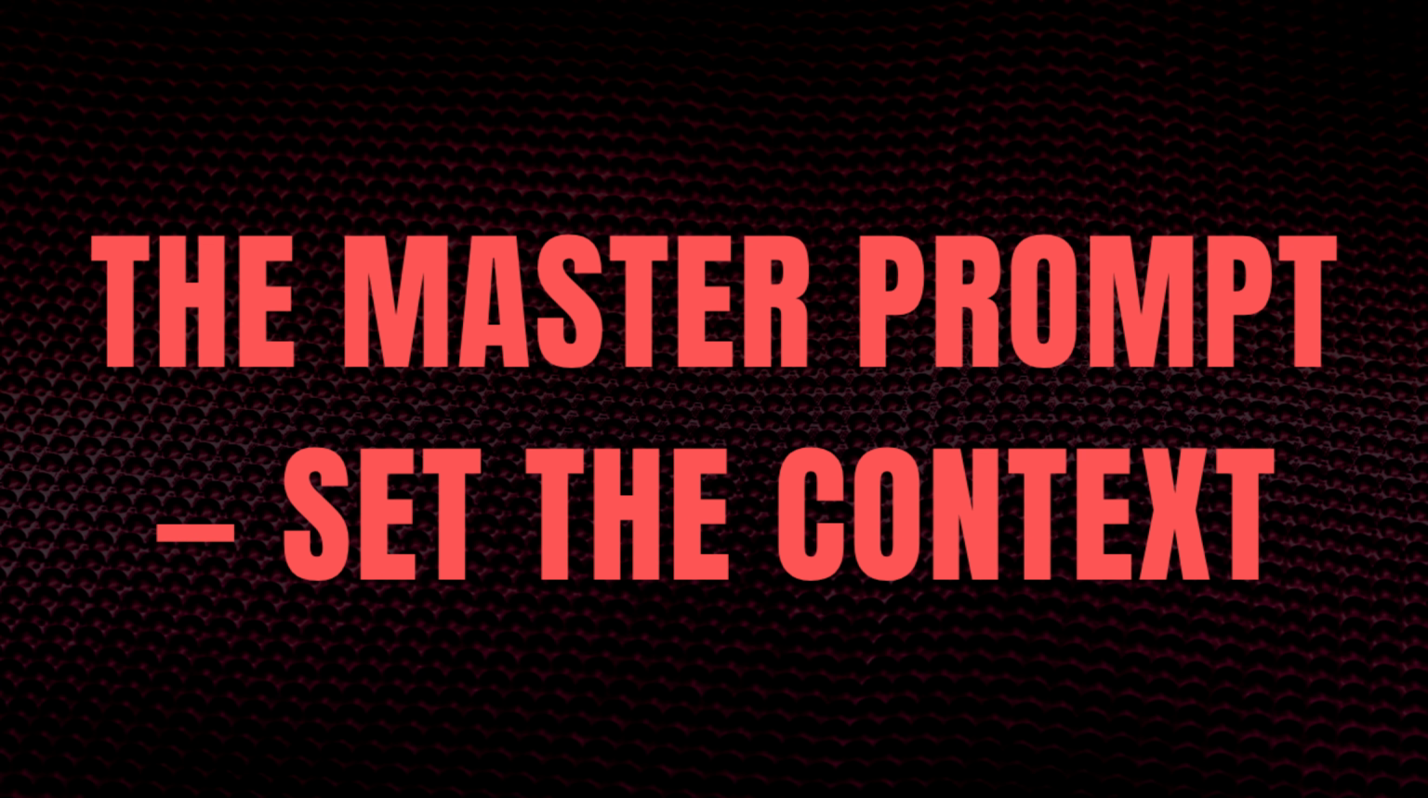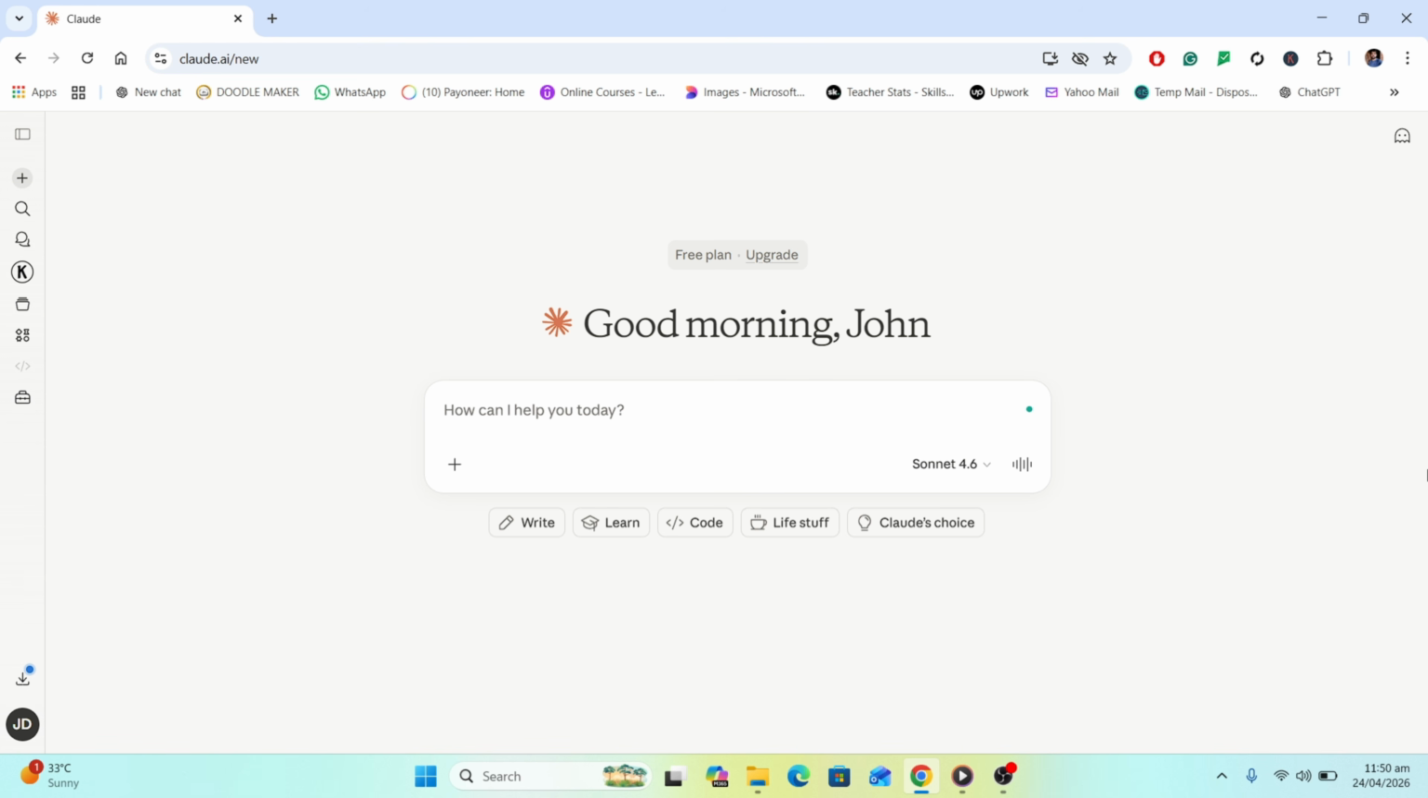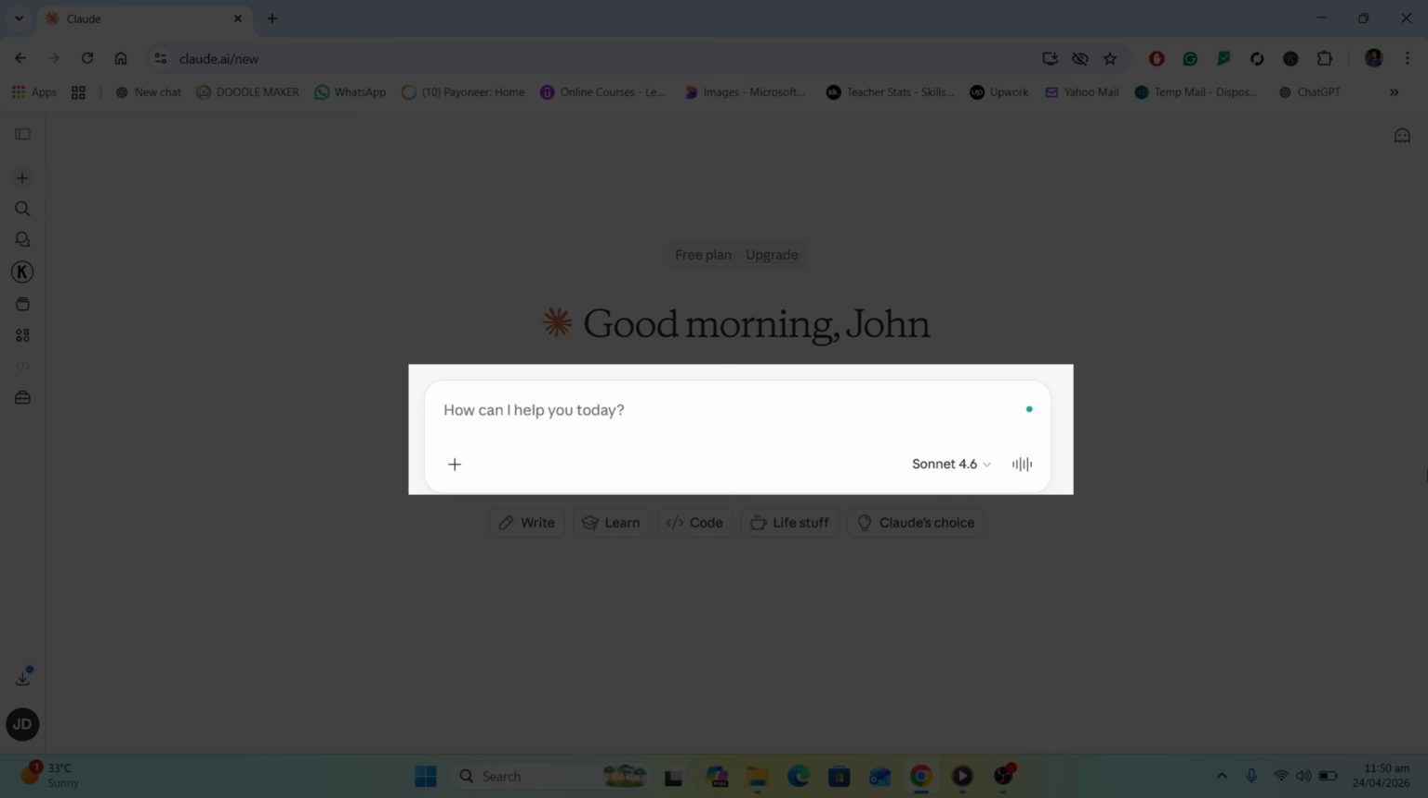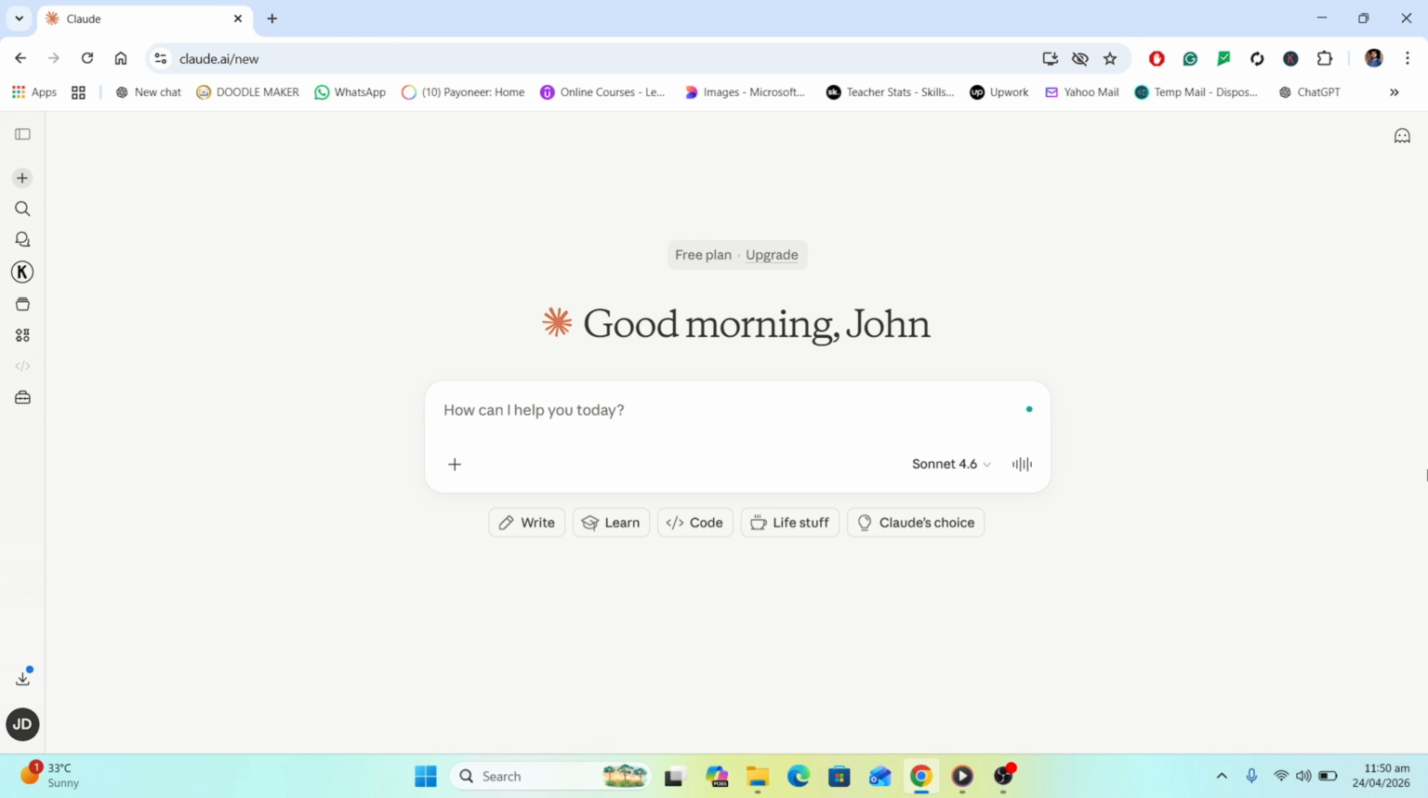The master prompt. Set the context. First, head to Claude.ai, and here on the text box, this is where everything happens. One chat, 1 month of content. Now, before we type anything, let's think about what Claude needs to know. The more context you give it upfront, the better every single post will be. Here's the key. Your first message is your master brief.